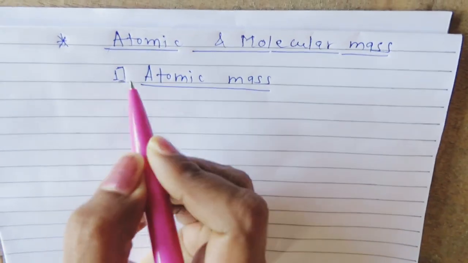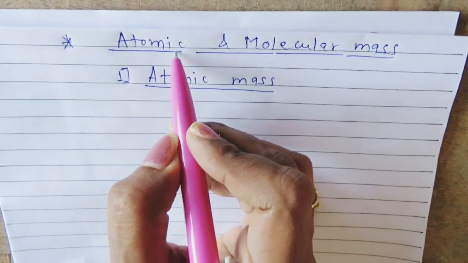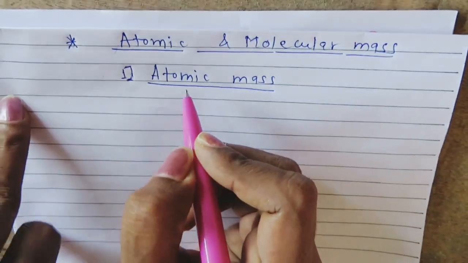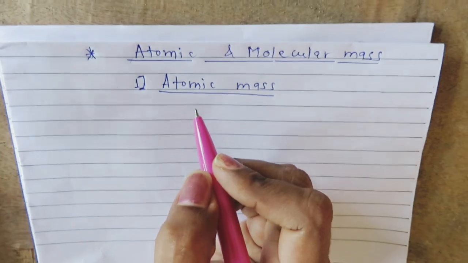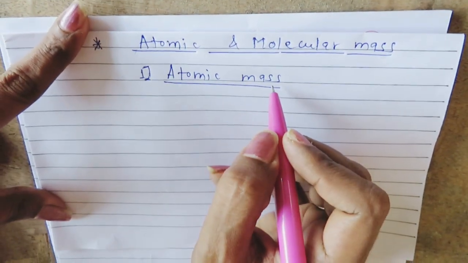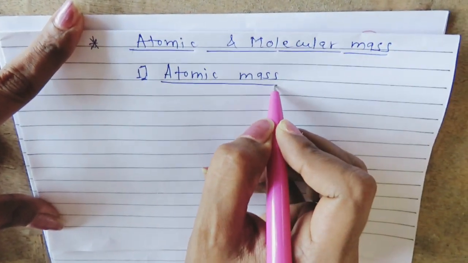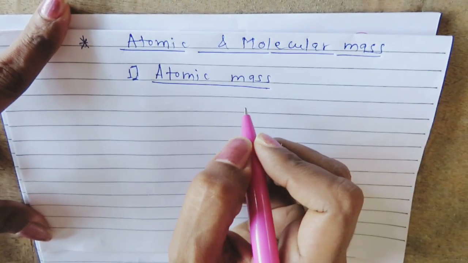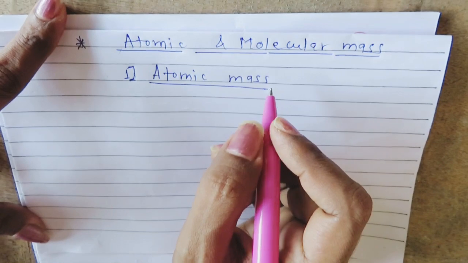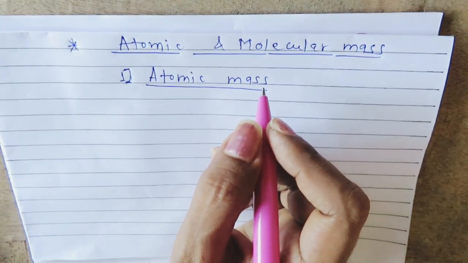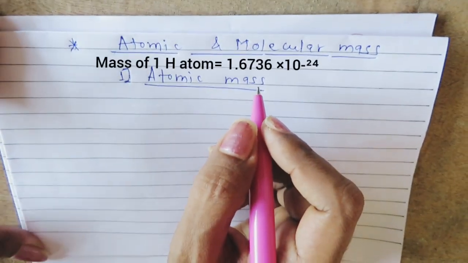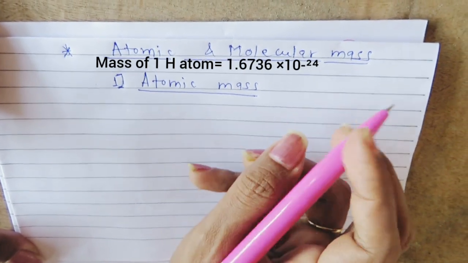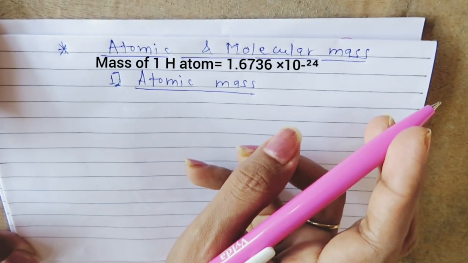Now we will move on to the next concept, which is atomic and molecular mass. First of all, we will see what is atomic mass. Every element has a characteristic atomic mass. Atomic mass is nothing but the mass of an atom. Actually, atomic mass is very small. For example, the mass of a hydrogen atom is almost 1.67 into 10 raised to minus 24 gram, which is a very small quantity.